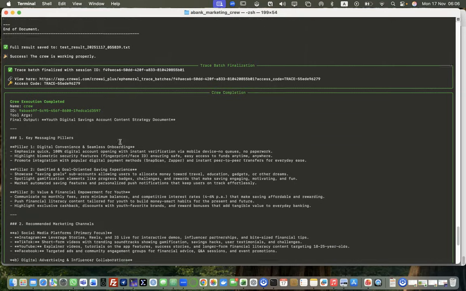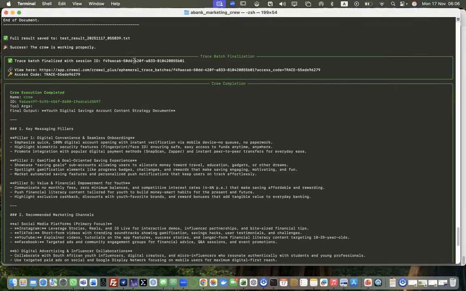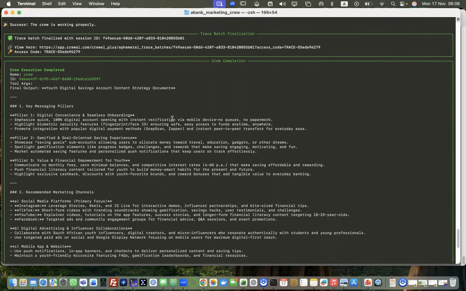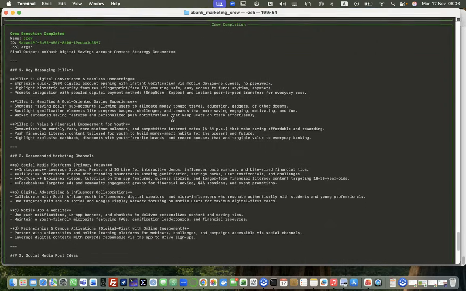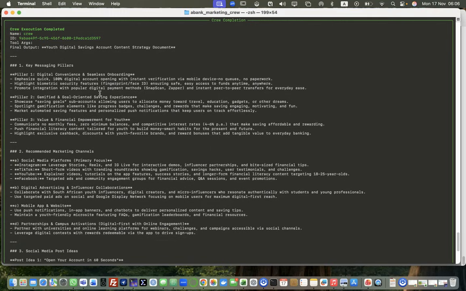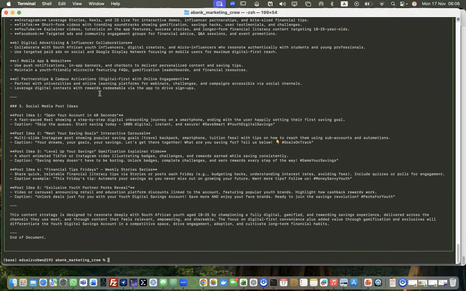So you can actually see the trace batch that was finalized. If you want, you can go in, you've got the trace code, you can see exactly what was done, right? So the crew has completed its execution, and this is our final report, and we are done.